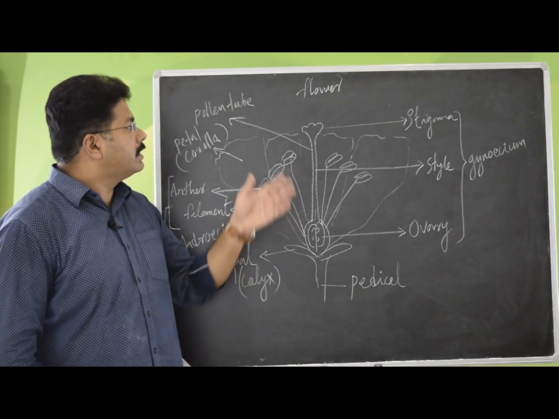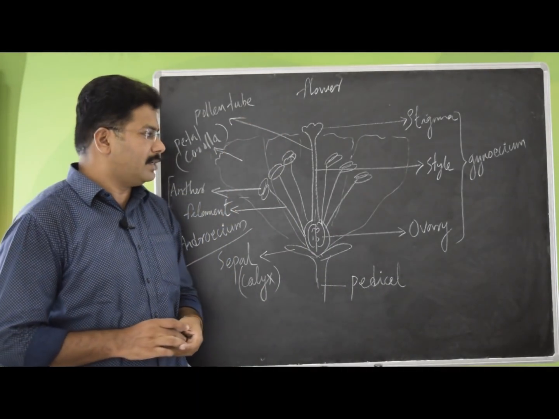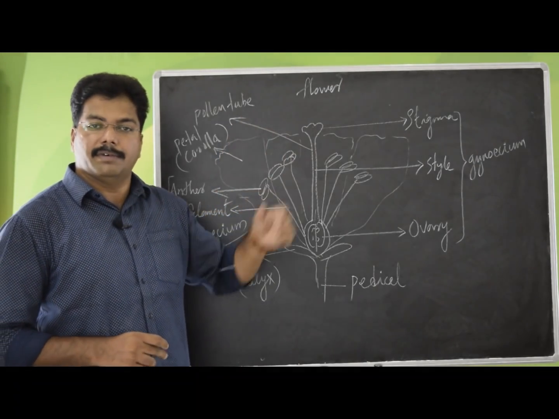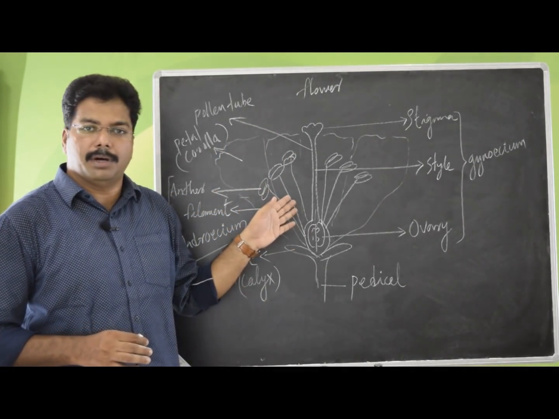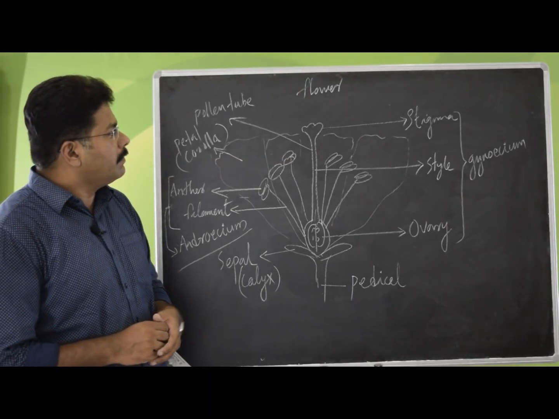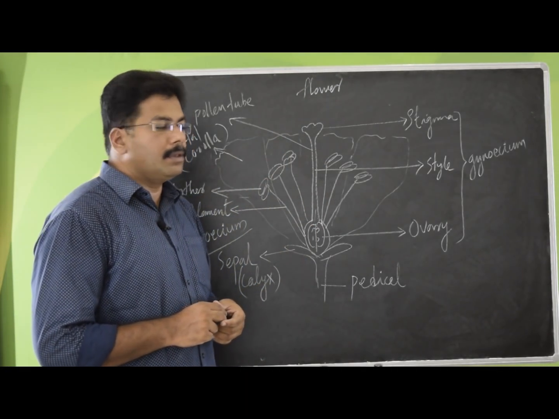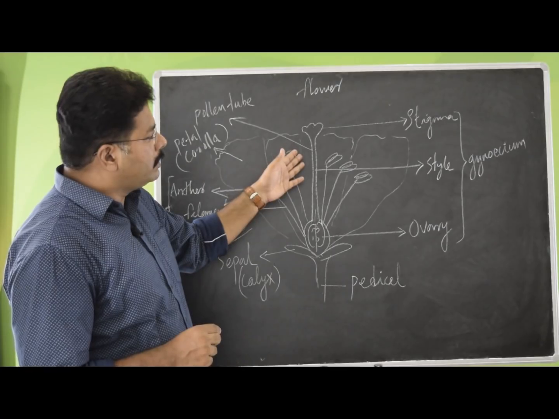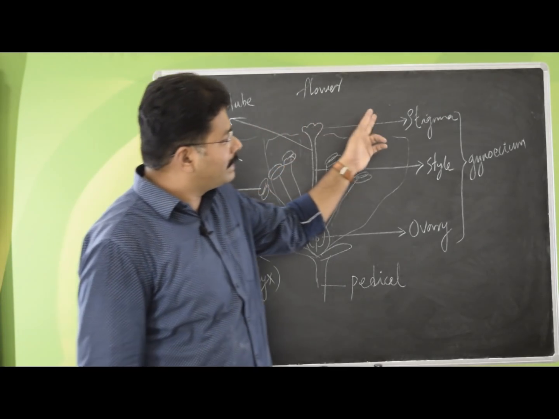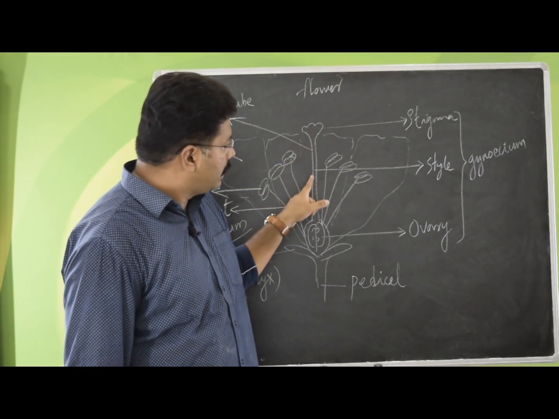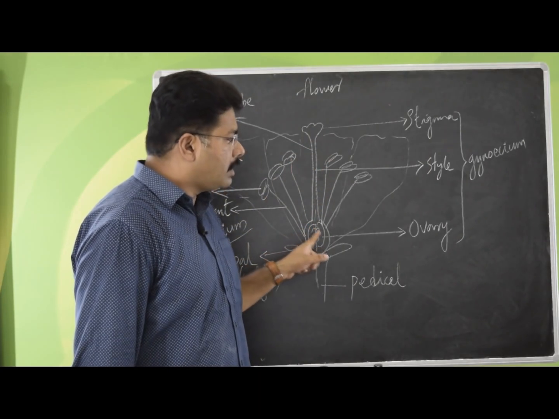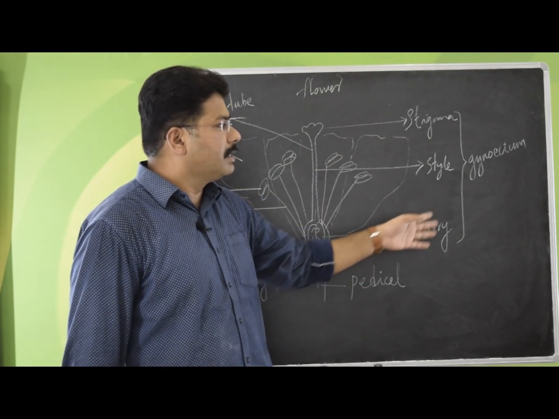Before we start the sexual reproduction in plants, we should have a thorough understanding of the structure of a flower, which is the reproductive part of the plant. If you look at the flower, it has mainly two parts. The first one consists of the stigma, the style and the ovary, which three of them make up the gynoecium.